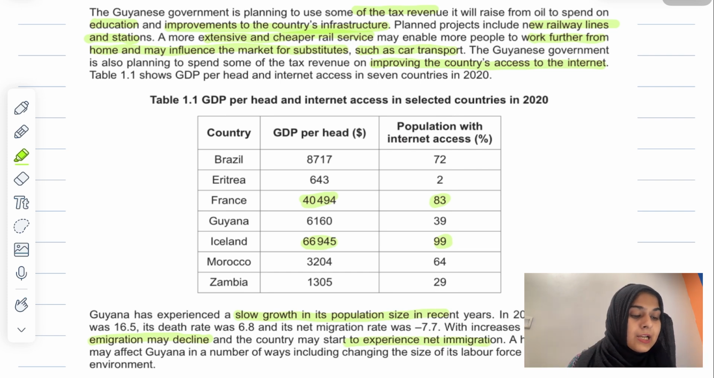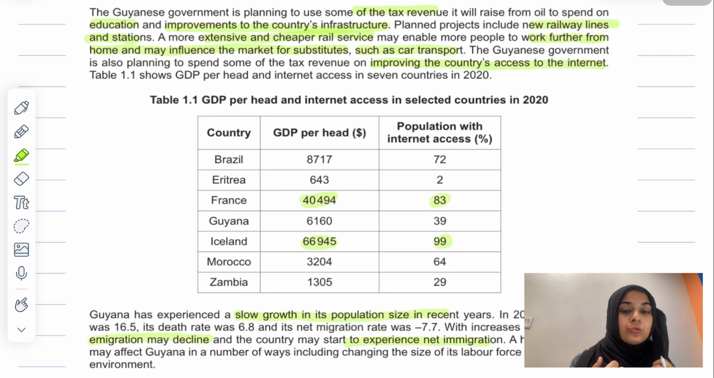Then they're saying the Guyanese government is also planning to spend some of the tax revenue on improving the country's access to the internet. This is also very important. This is going to increase the output in future. If a major proportion of the country has access to the internet, it's a very positive thing for the country, and they can produce more output. There will be more connectivity.